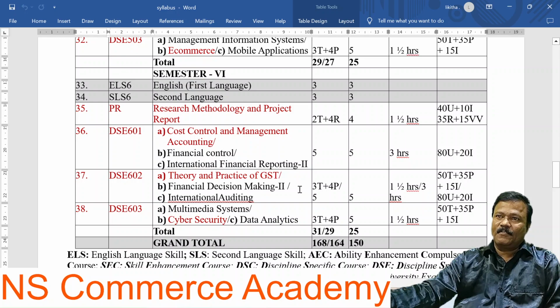Also, you can choose for DSC 601 financial control, international finance and reporting, and DSC 602 financial decision making 2, international auditing, and DSC 603 multimedia systems, data analytics also.